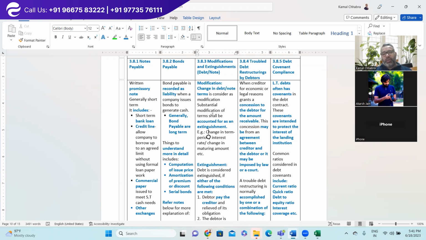It may be on account of mutual discussion, arbitration, a decree of the court, or it may be imposed by law. If you see, in the COVID time the US government waived off all the students' loans for 2 years. So that is by law. Make sense?